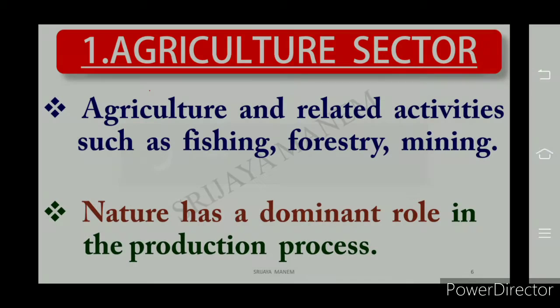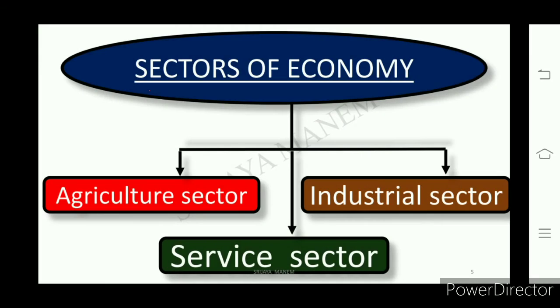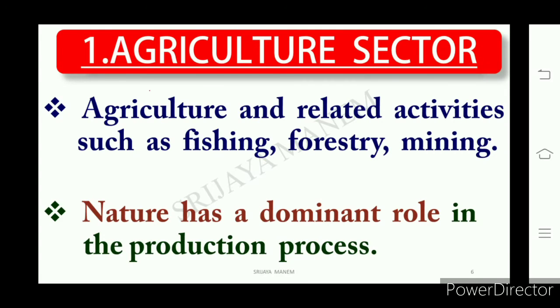Okay, so what are the activities in these three sectors? What are the activities of livelihood that come under the agriculture sector? Agriculture is a sector in which we find activities relating to fishing, forestry, mining, and cultivation.